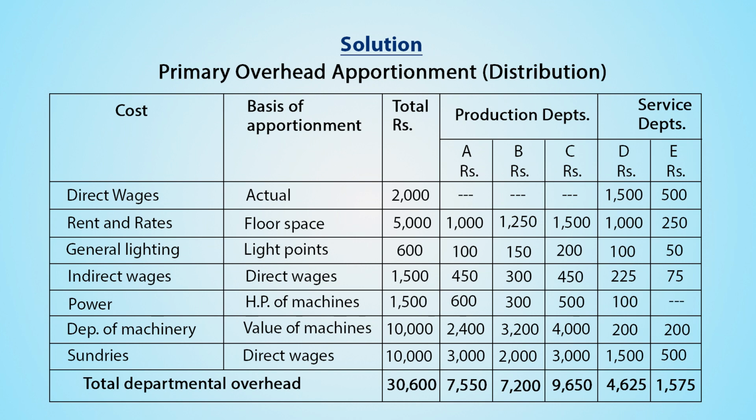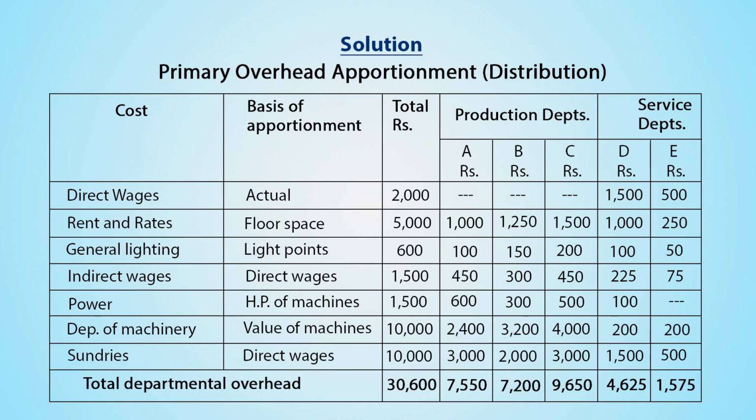Second cost given is rent and rates. Base for apportionment is floor space and it is to be distributed in the ratio of 4:5:6:4:1. Total amount given is rupees 5000. So, for production department A, it comes to rupees 1000, for B rupees 1250, for C 1500, and for service department D it is rupees 1000 and service department E rupees 250.